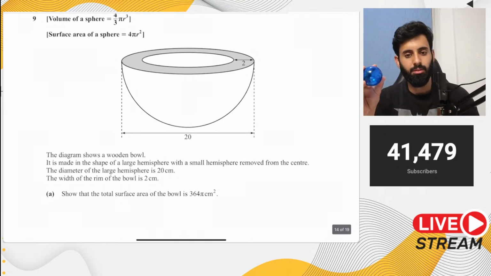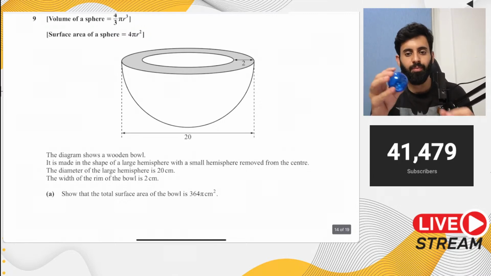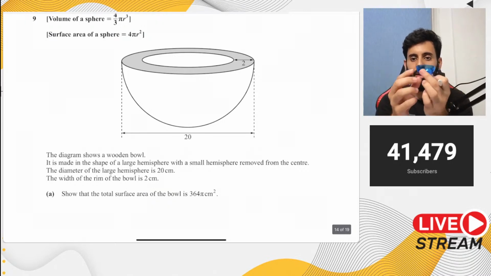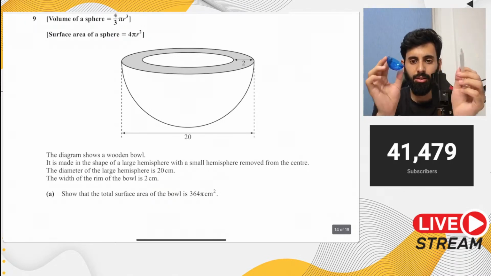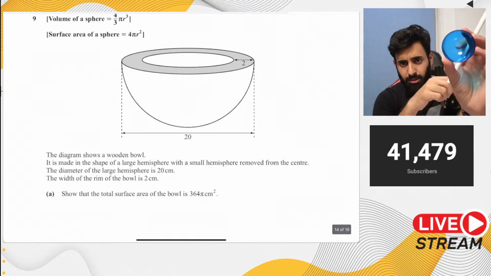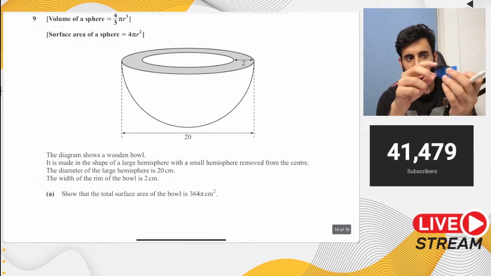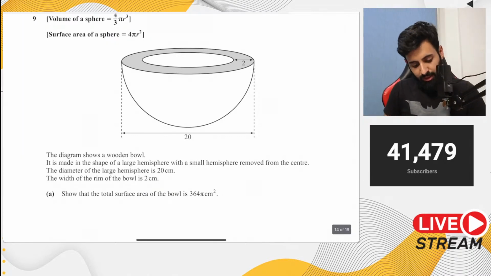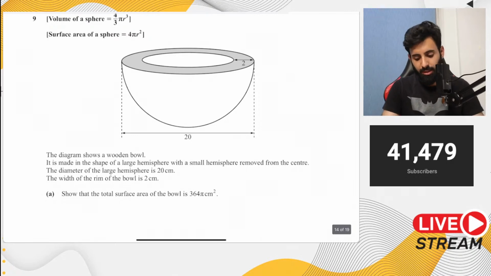Okay, so जो bowl आप देख रहे हैं, ये basically a sphere है, ठीक है? If you take it apart, we now have a hemisphere. So this is your bowl, except that इसकी thickness कोई ना होने के बराबर है. I'll bring it closer to the camera. The bowl that we have in the question has like a significant amount of thickness. In fact, it's 2 centimeter thick to be precise.